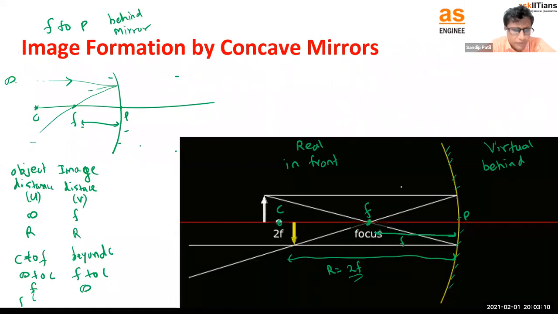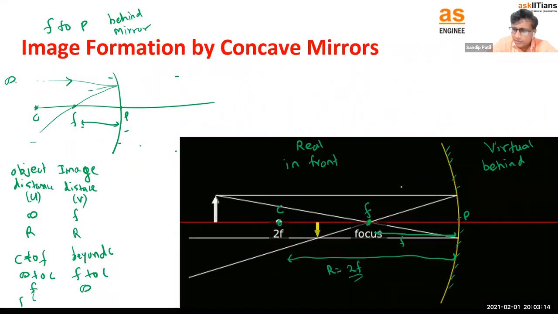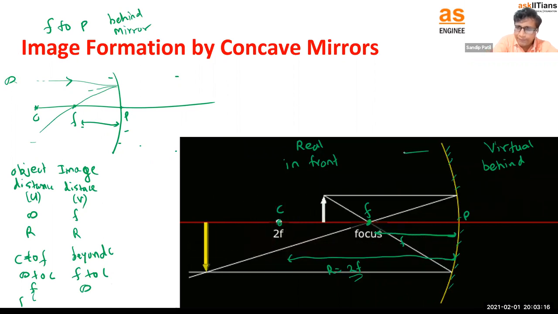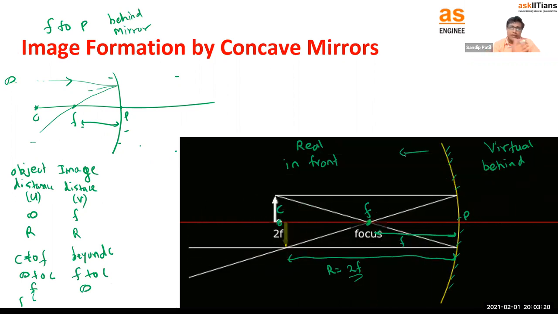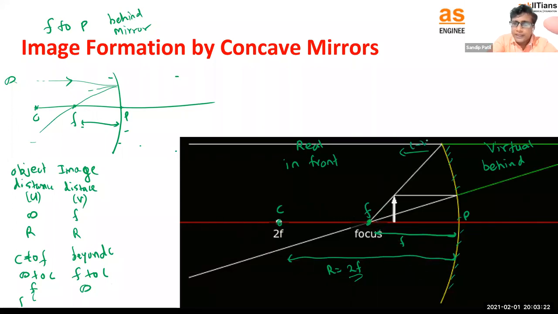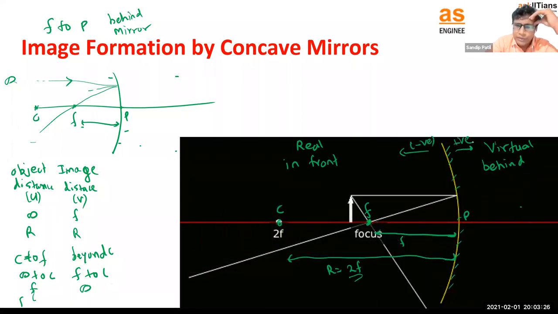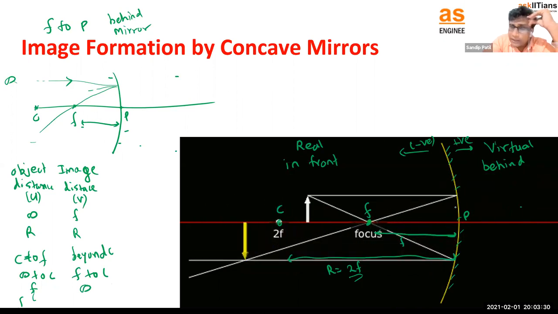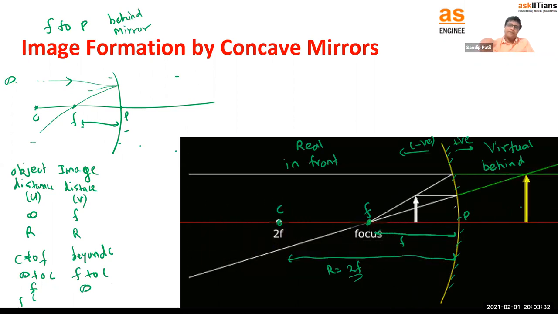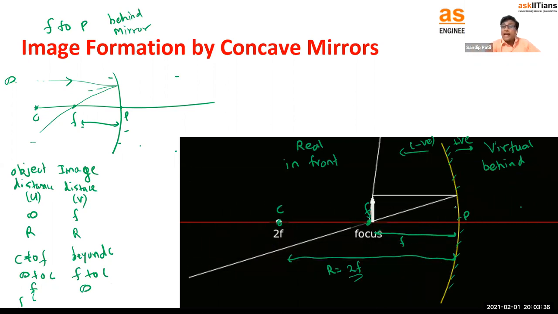Here you can see the object was at infinity. This is the pole, and for this pole, this is the left side. Every distance on the left side of the pole will be negative, and this side will be positive. Only when I keep the object between focus and pole do I get the image behind the mirror, meaning virtual, on the right side.